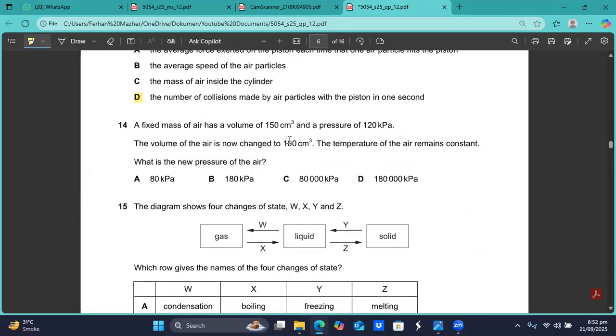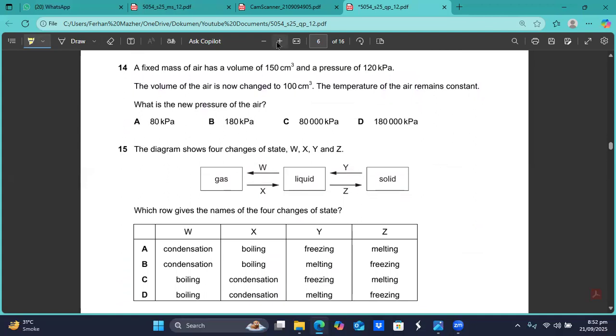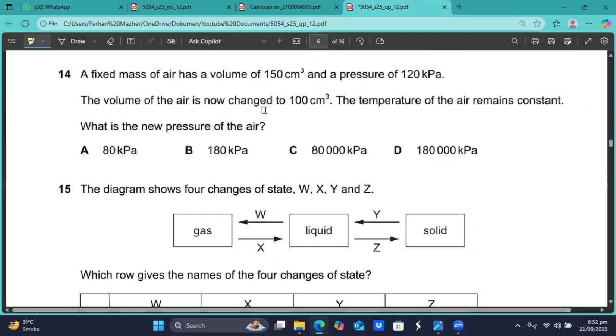Then we have question number 14 coming up on your screen. He says a fixed mass of air has a volume of 150 centimeter cube and a pressure of 120 kilopascal. The volume of the air is now changed to 100 centimeter cube. The temperature of the air remains constant. So this is very important. When the temperature of the air is constant, we can apply the formula P1 V1 equals P2 V2. What is the new pressure of the air?